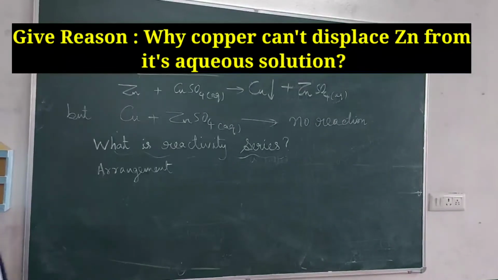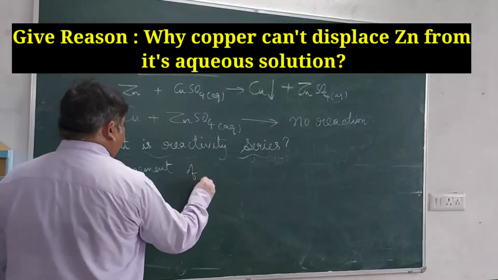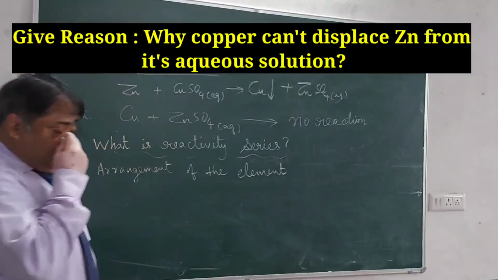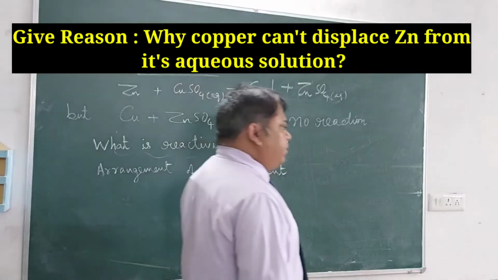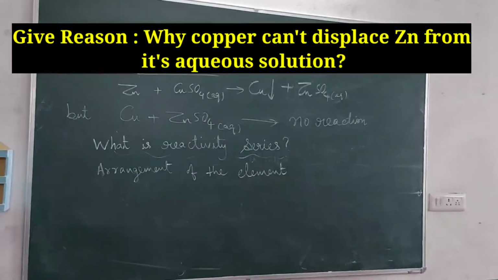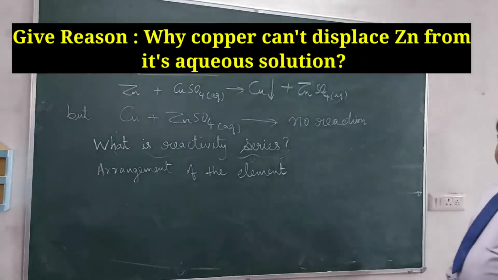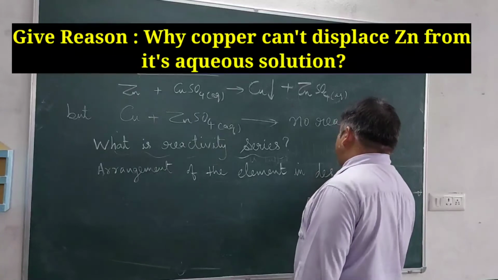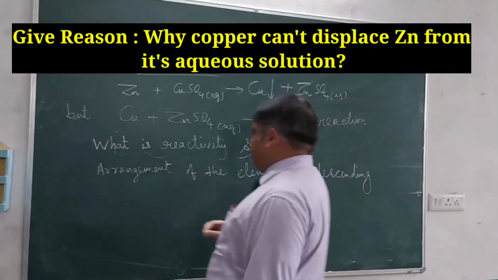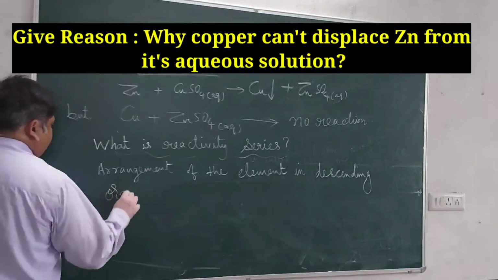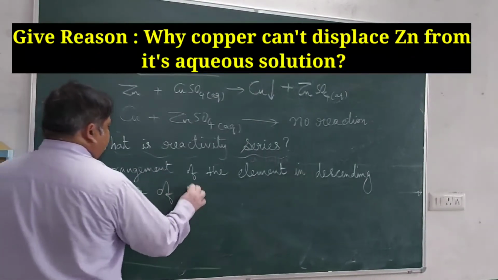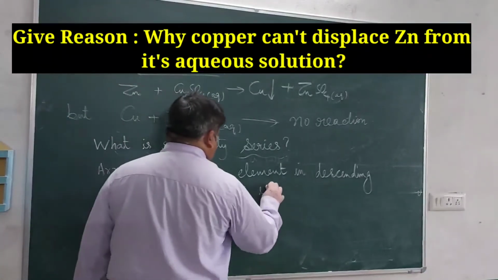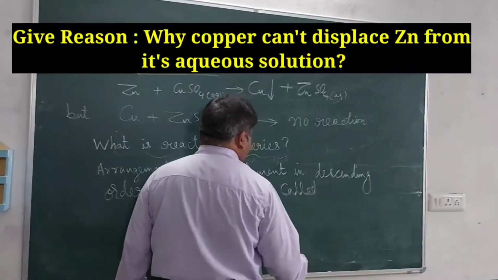So arrangement of the atoms. Arrangement of the elements in decreasing order can also be written, increasing can also be written. In your book it is in the form of descending order. The arrangement of the elements in descending order of reactivity is called reactivity series.